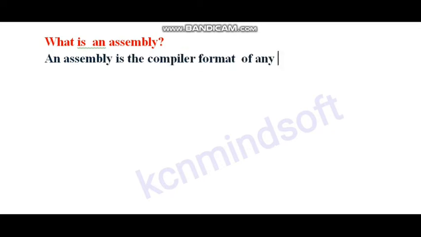What is assembly? An assembly is the compiled format of any .NET program, which may be a .dll or .exe file.